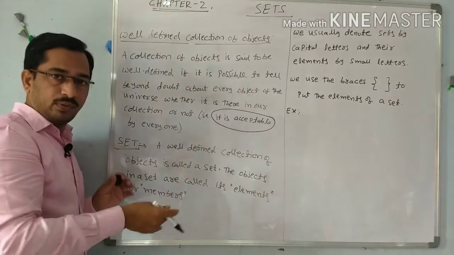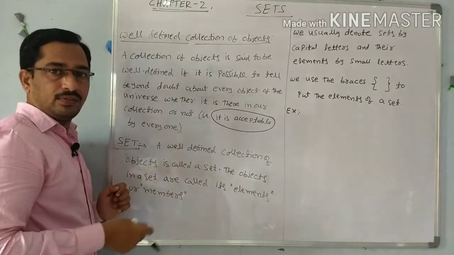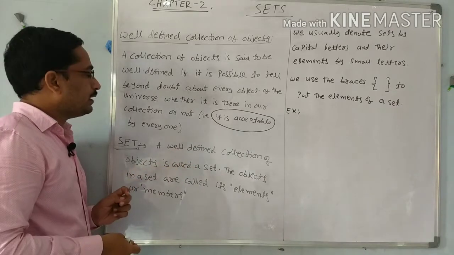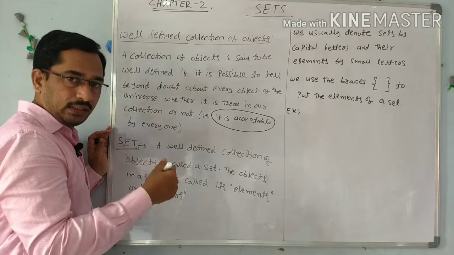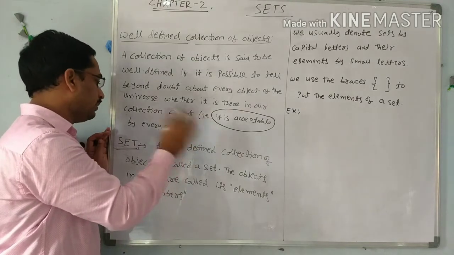Examples: the 7 days of a week and the states of India. Next, rainbow colors. So like this, these are acceptable by everyone.